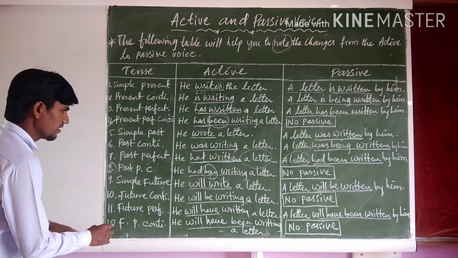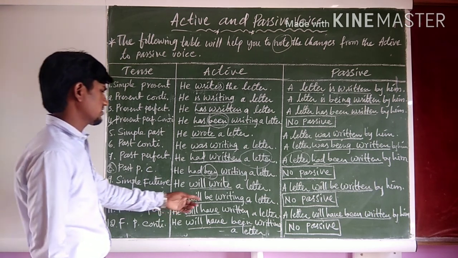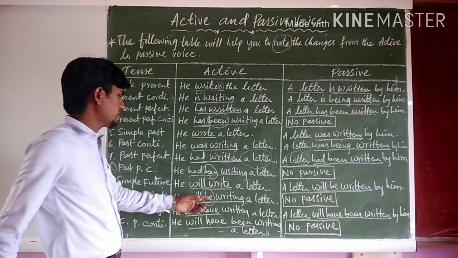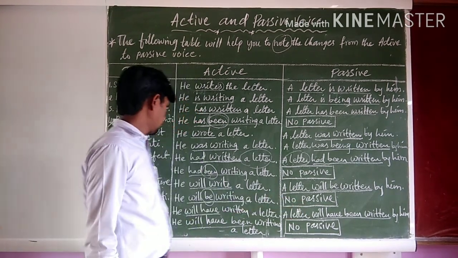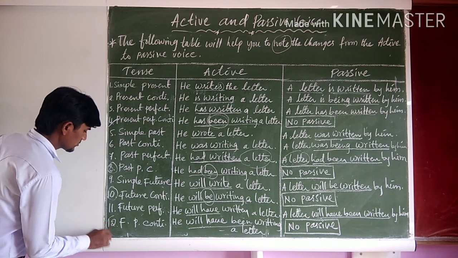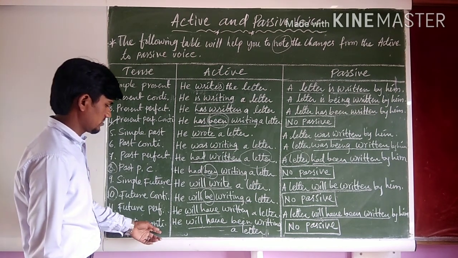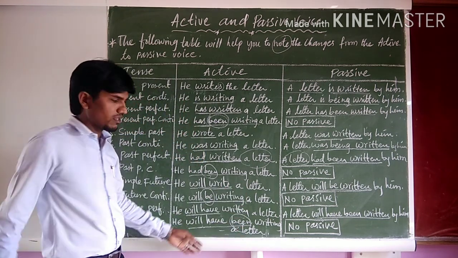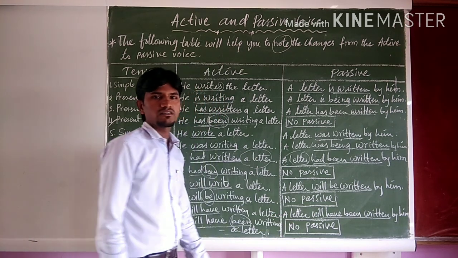If you look at future continuous tense, he will be writing a letter. No passive form. And next, future perfect continuous tense, he will have been writing a letter. No passive form.